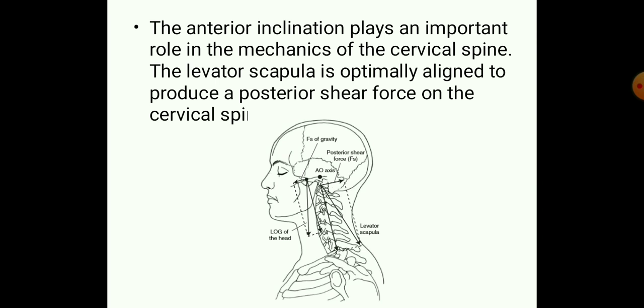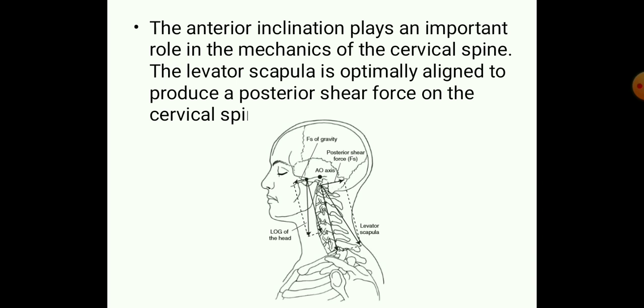The anterior inclination plays an important role in the mechanics of the cervical spine. The levator scapula is optimally aligned to produce a posterior shear force. As we said earlier, the line of gravity in the cervical region is passing anterior to the axis of rotation in the cervical region. So this is the line of gravity, passing anterior to the axis of rotation. This can produce an anterior shear force in the cervical region. Because of this anterior line of gravity, it will produce an anterior shear force.